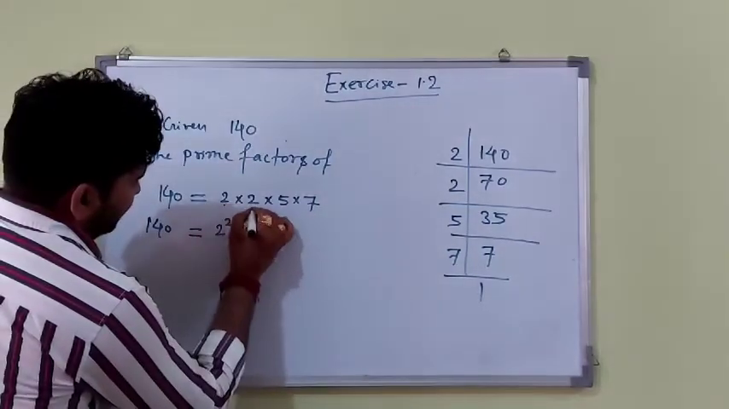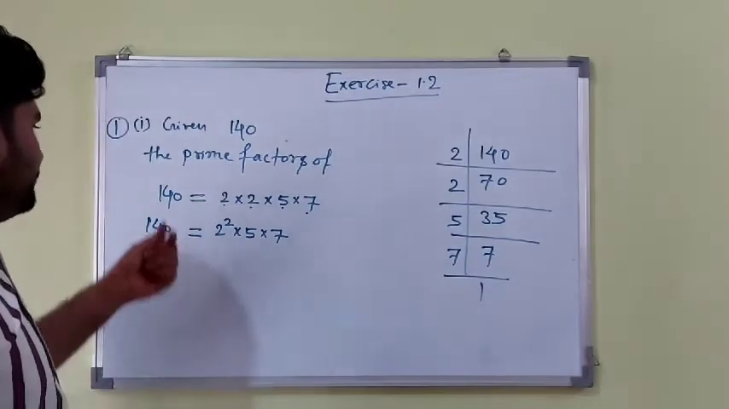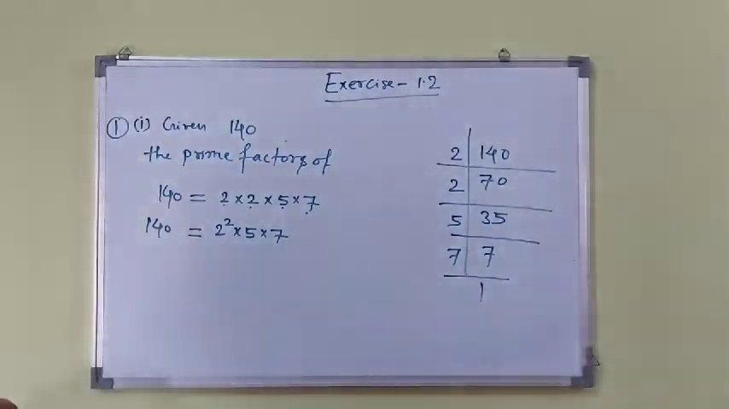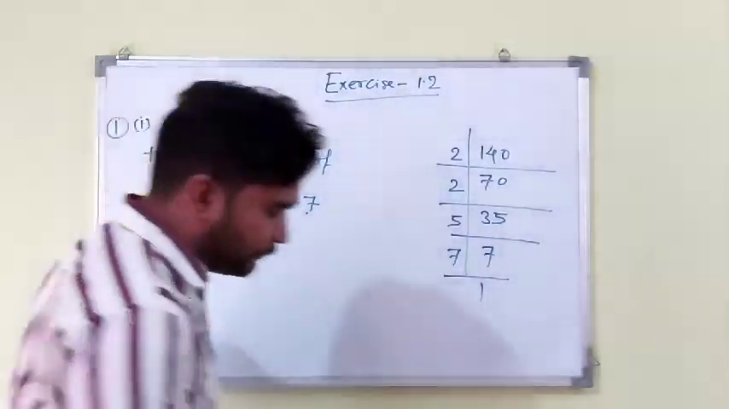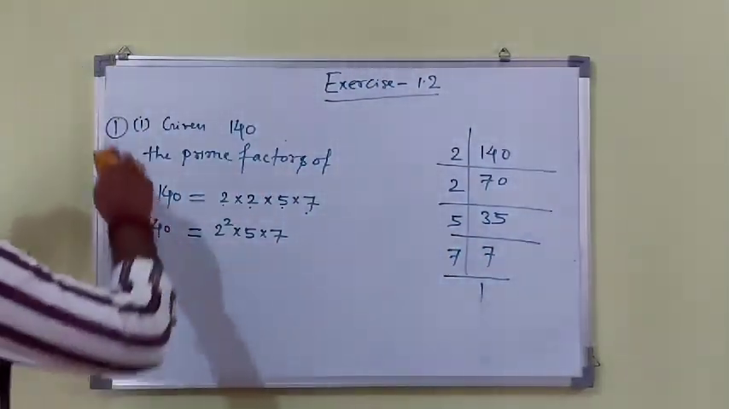This is a prime number, this is a prime number, this is a prime number. So these are known as the prime factors of the given number. This is the final solution of question number 1. Next, question number 2.